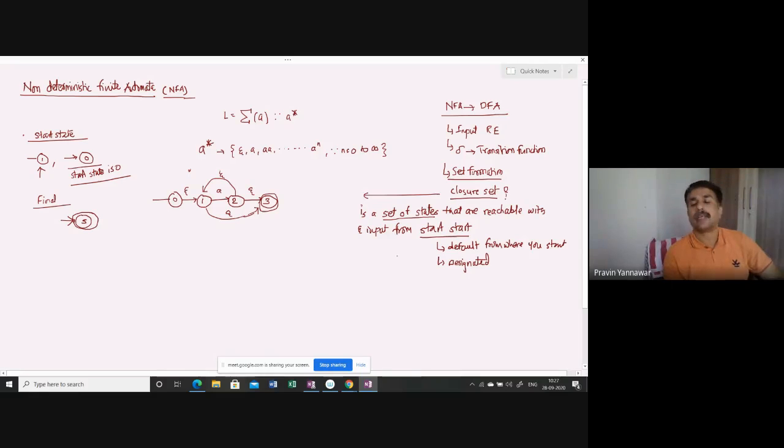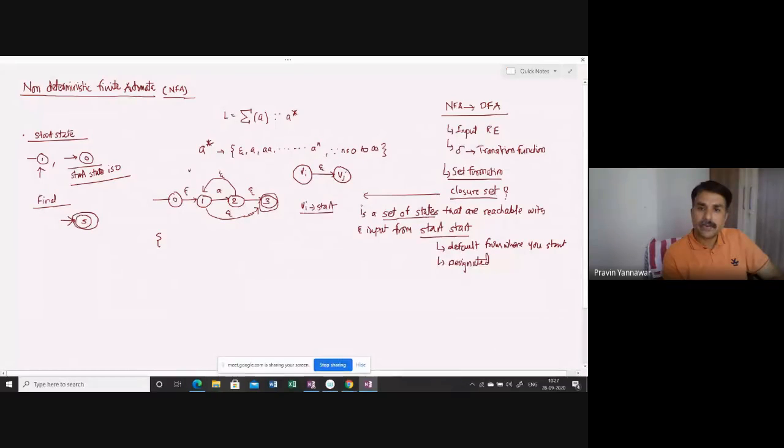Okay, so I will tell you the difference between a default and a designated start. In this case, this 0 is a default. We need to collect the states that are reachable with epsilon. It means we need to see some Vi having epsilon as an input and reaching Vj. In order to understand this, you have to consider Vi as the start.